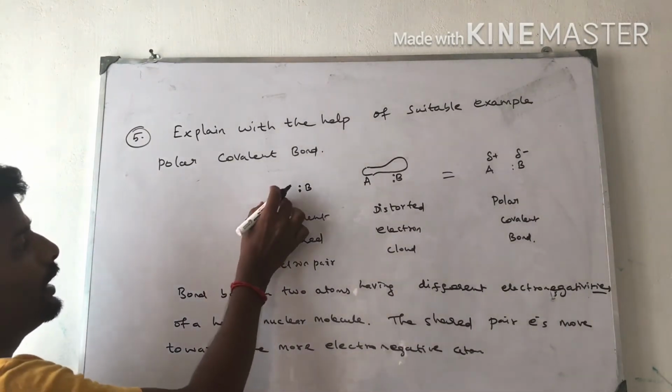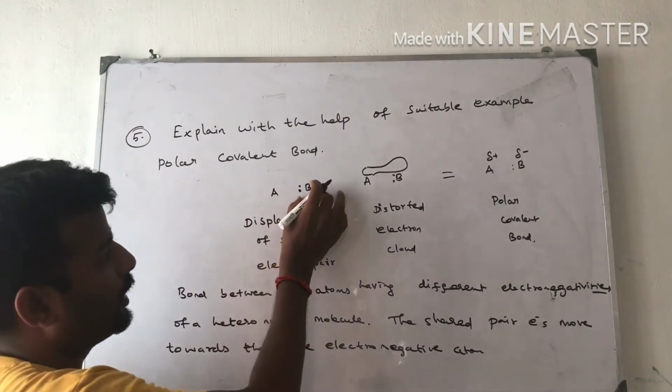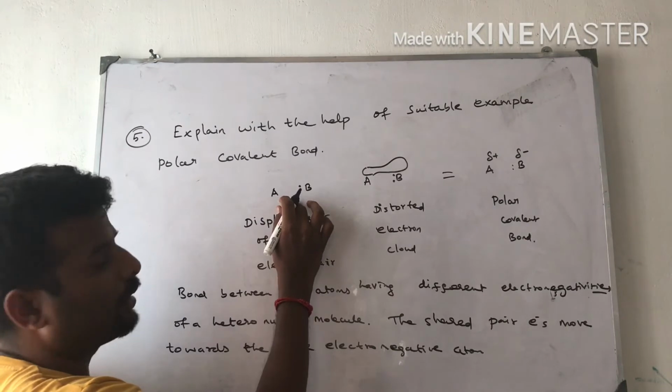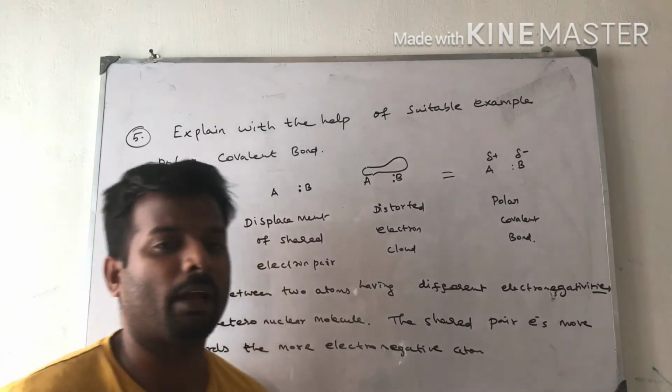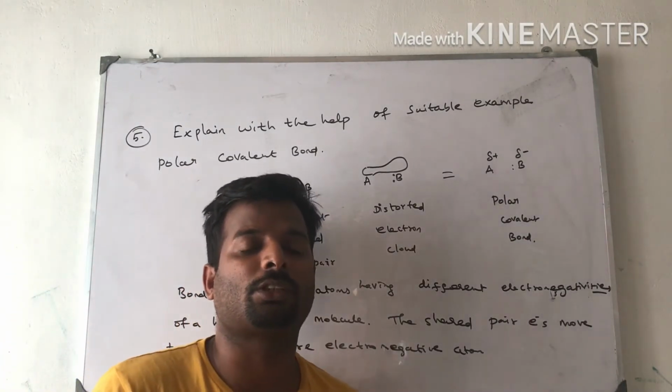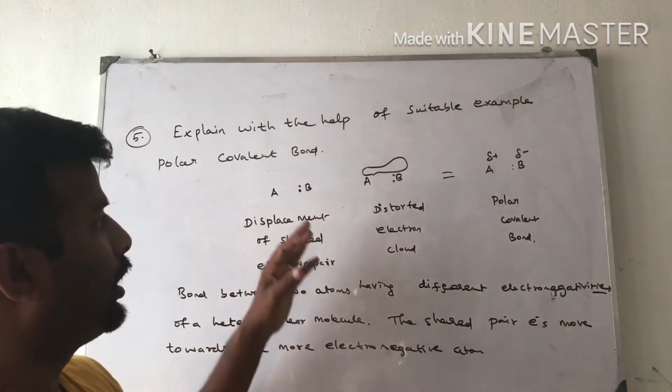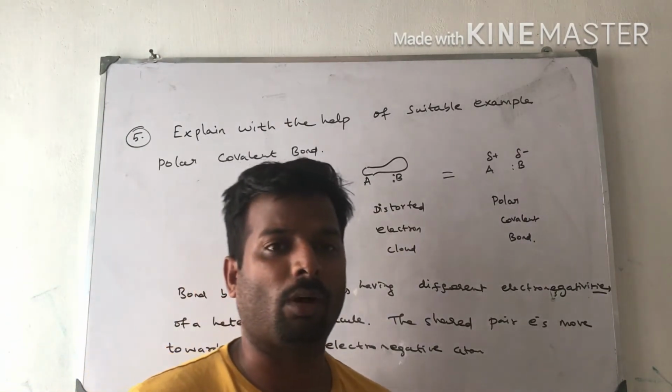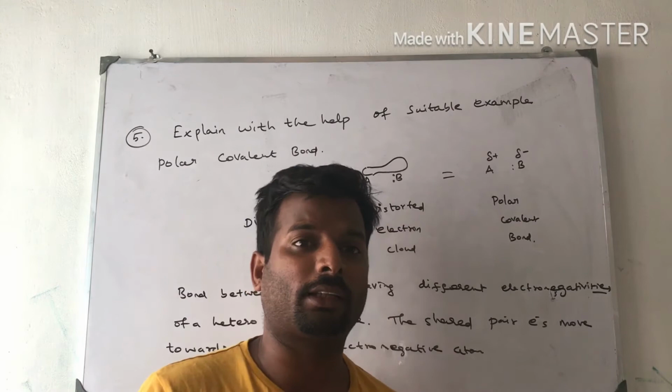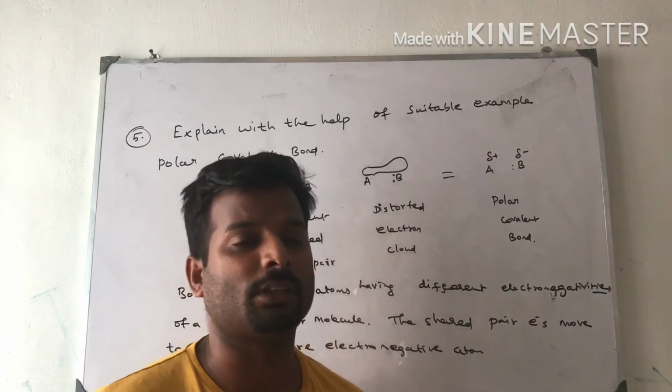Suppose A is a less electronegative element than B. The shared pair of electrons moves towards B because B has more effective nuclear charge. Electronegativity means the qualitative ability to attract the shared pair of electrons towards itself.